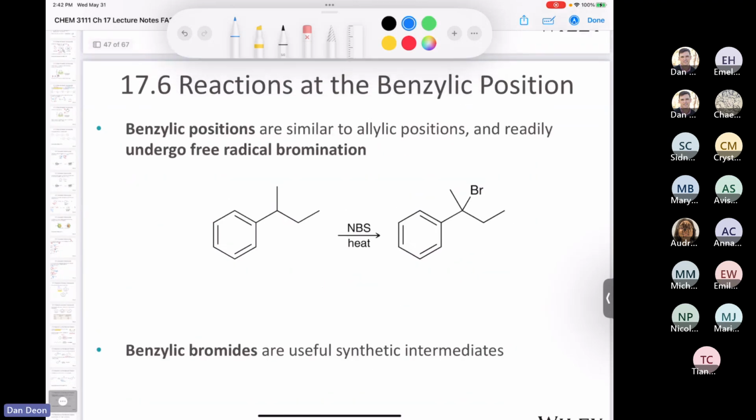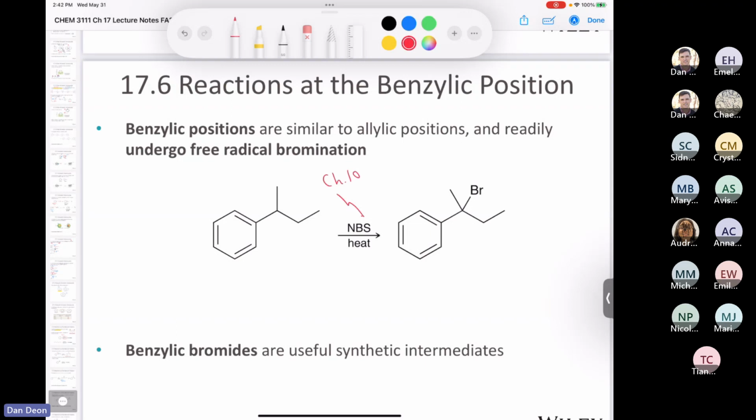All right, so what else can you do with a benzylic position? If you remember allylic bromination, a benzylic position can also undergo a bromination, except we call it a benzylic bromination instead of allylic bromination, and it's a free radical reaction. So if you don't remember this reaction and you want to review it, that's found in chapter 10 in the textbook. So if you need to go back and look at that, then go ahead.